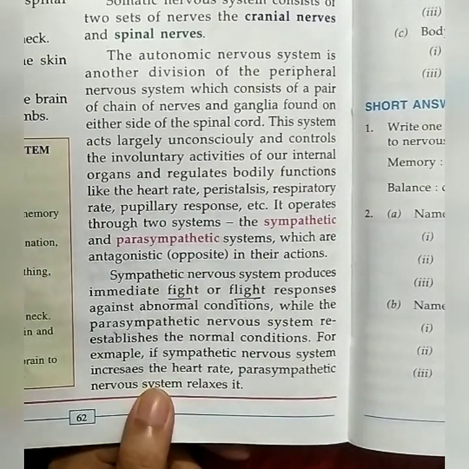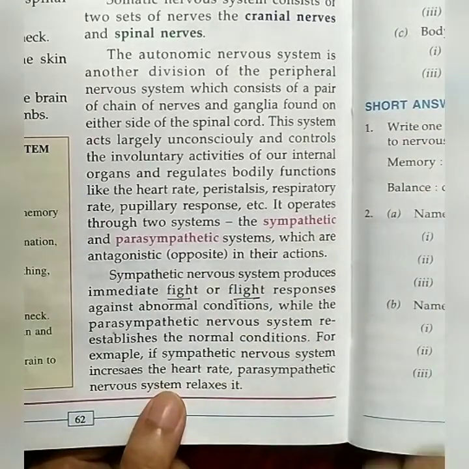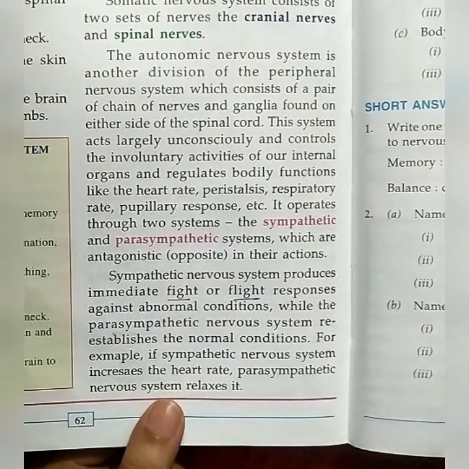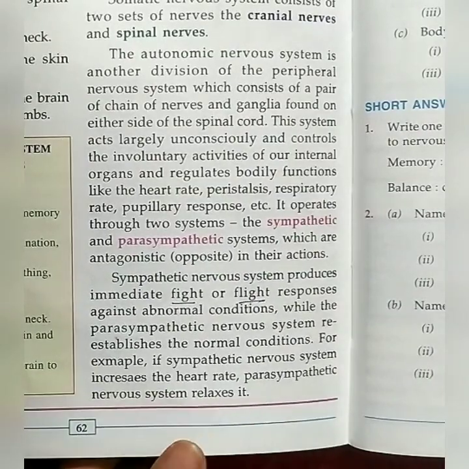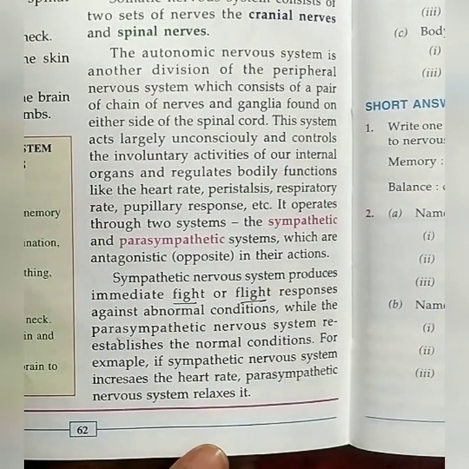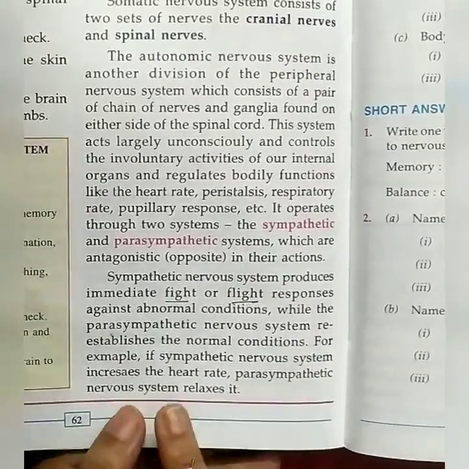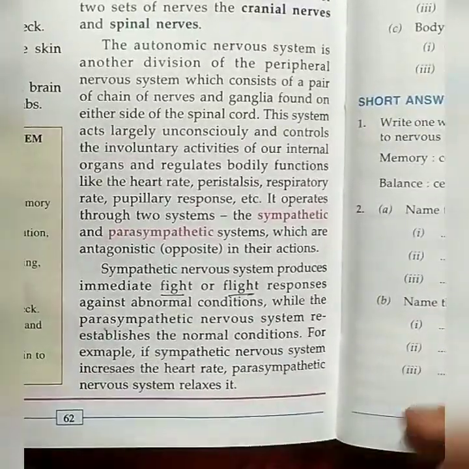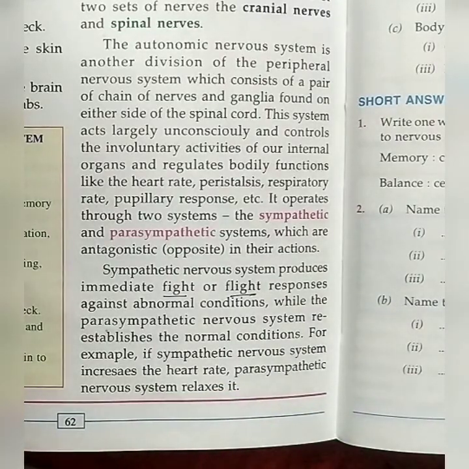But after the action is over, your heart rate will decrease and be back to normal condition. This is the function of the parasympathetic nervous system. They work opposite to each other. One neutralizes the action of the other. So this is the action of the sympathetic and parasympathetic nervous system.